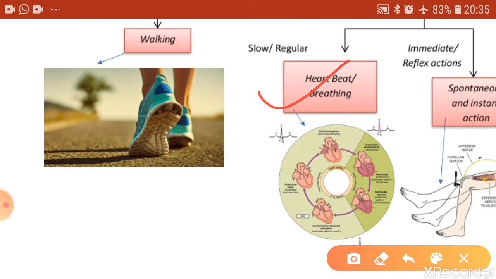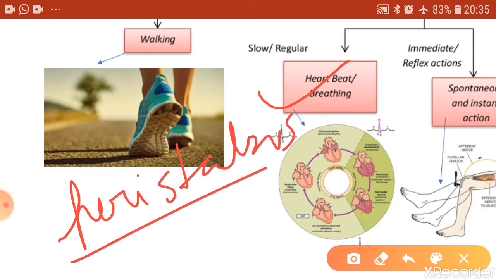Try to recall, you had learned about the rhythmic wave of contraction and relaxation that occurs all along the alimentary canal, which pushes the food down. Those movements are called peristaltic movement or peristalsis. So peristalsis is also an example of a slow involuntary movement, right?